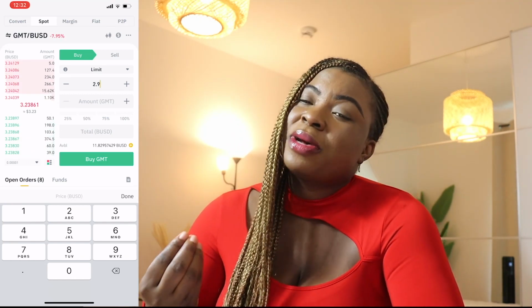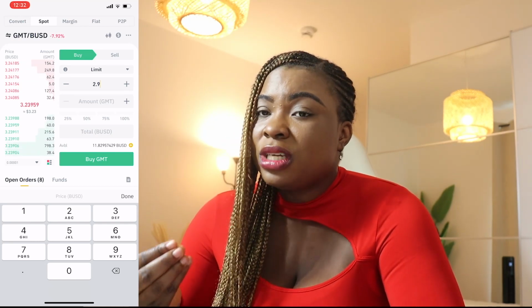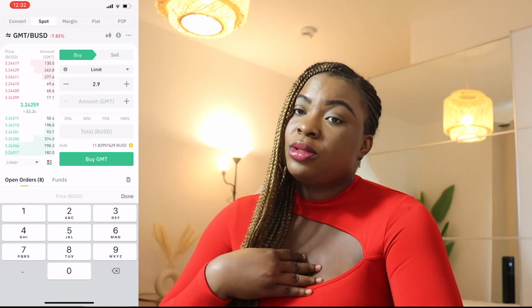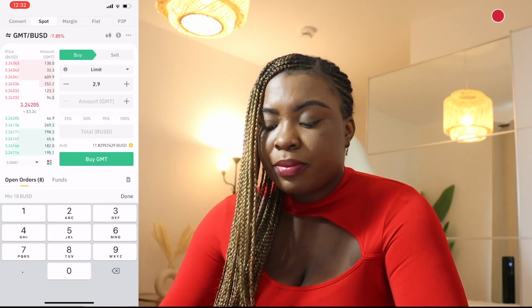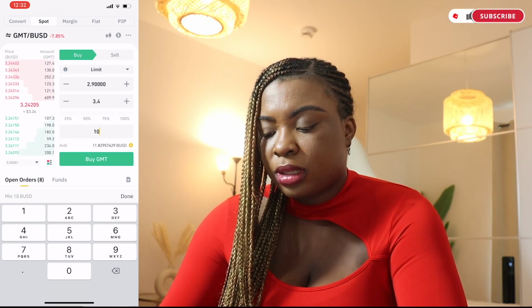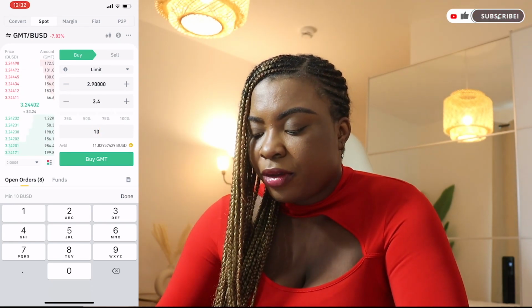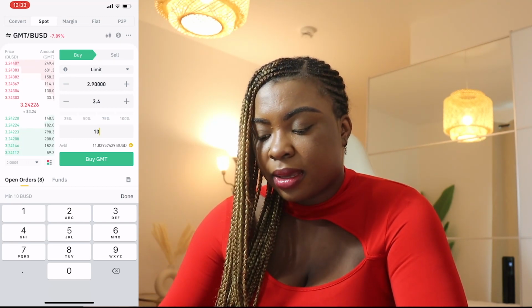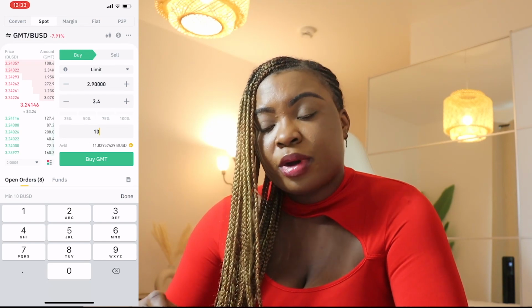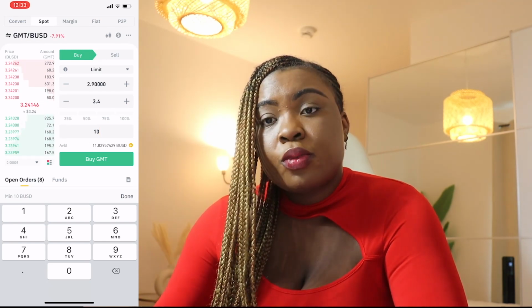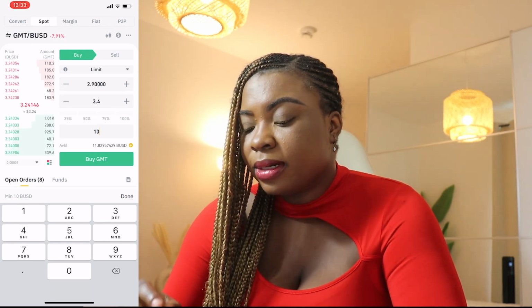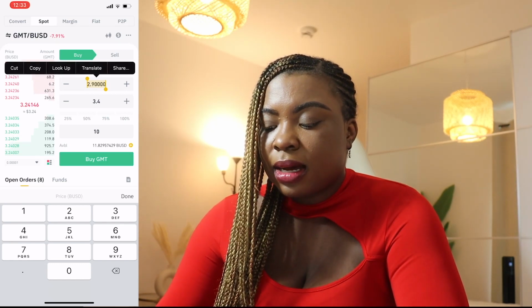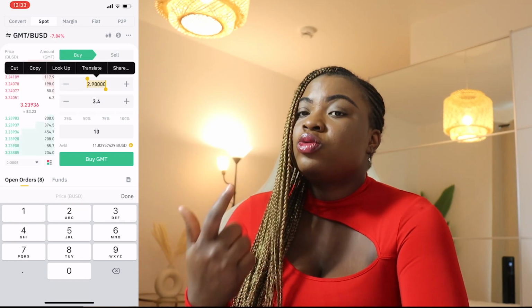I don't really know the specific amount of GMT I want to buy, but I know the BUSD total I want to buy. So let's say, for example, we are using 10 BUSD. So you just put 10 BUSD. It automatically fills the quantity of GMT you can buy. So you can see here that we can get 3.4 GMT at the 2.9 price. Remember to change this amount because this is the amount we want to buy it at.